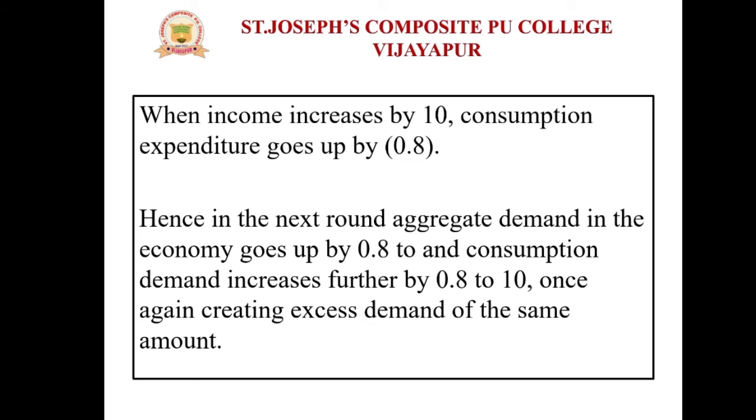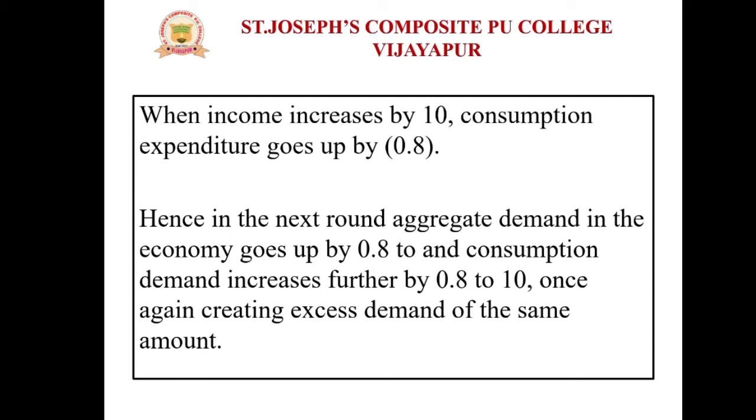Hence, in the next round, aggregate demand in the economy goes up by 0.8, and consumption demand increases further, that is by 0.8 of 10.